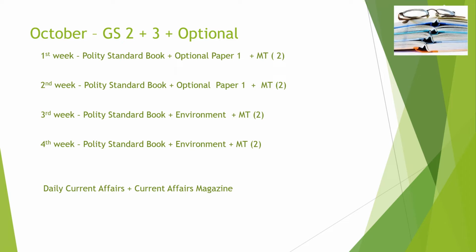In the third week, one can do the standard book of polity in slot 1 and the standard book of environment in slot 2. One can perform 2 mock tests also, one on polity and one on environment. In the fourth week, one can do the standard book of polity in slot 1 and the standard book of environment in slot 2. One can perform 2 mock tests on each subject. As finishing Lakshmikant will be a tedious job, that's why the whole month of October we have to give 1 slot every day to Lakshmikant.